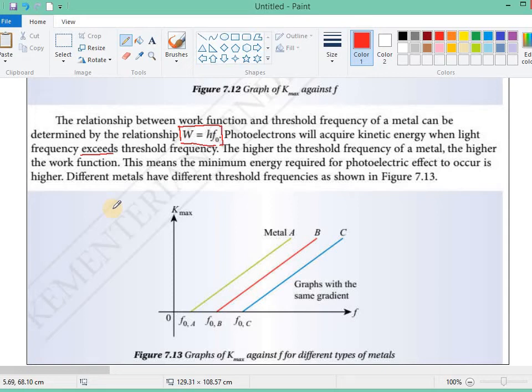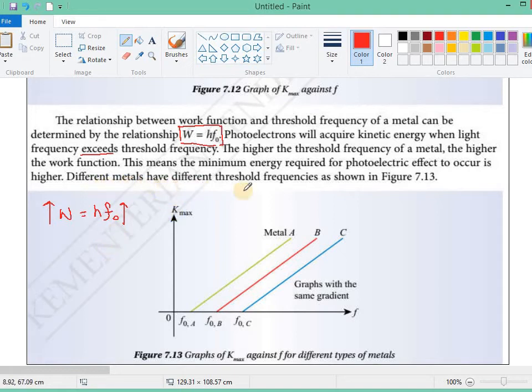So this will make the work function higher, which means the minimum energy required for the photoelectric effect to occur is higher. As you can see, the work function equals the Planck constant times the threshold frequency. So if the threshold frequency of the metal increases, the work function will increase also.